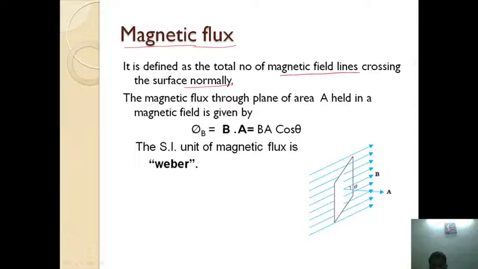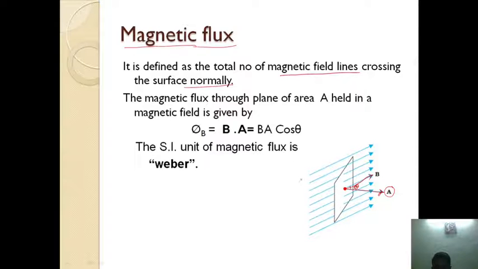Whatever the number of lines passing through the given surface perpendicularly, that gives the magnetic flux. Now let us consider an area A placed in a magnetic field B as shown in the figure. This is the area vector, which is always perpendicular to the area, and this is the direction of the magnetic field, and they are inclined at an angle theta. Theta is the angle between the area vector and magnetic field.